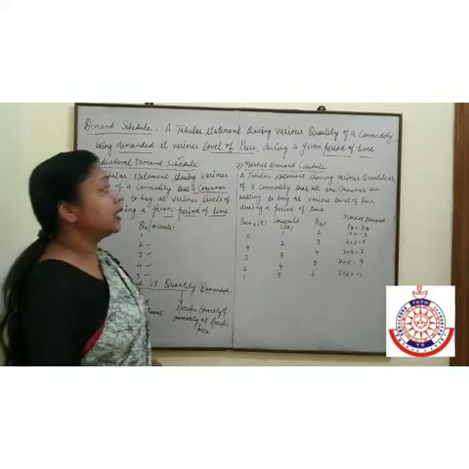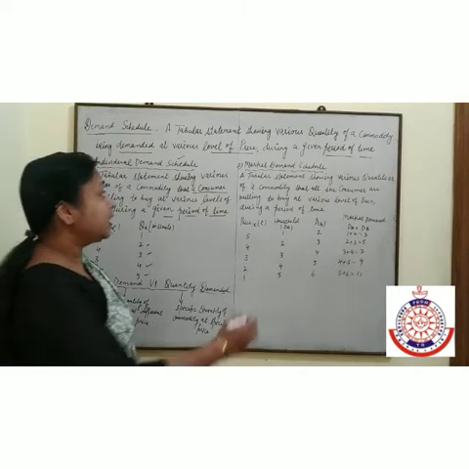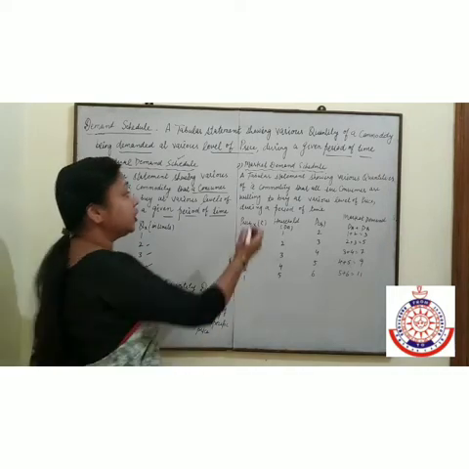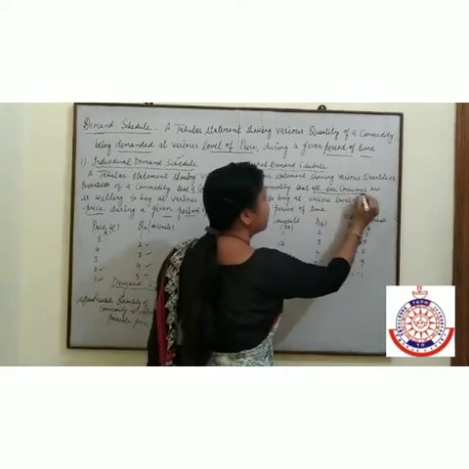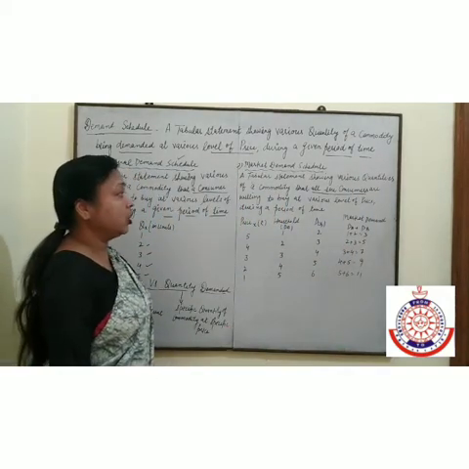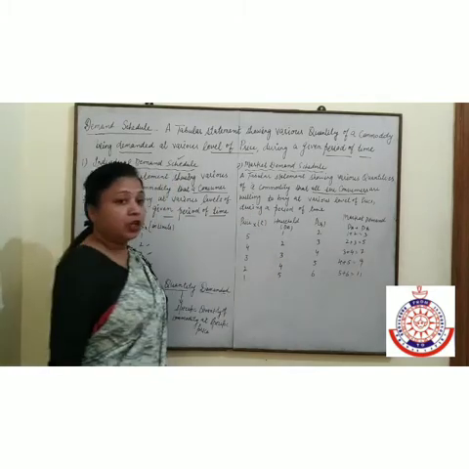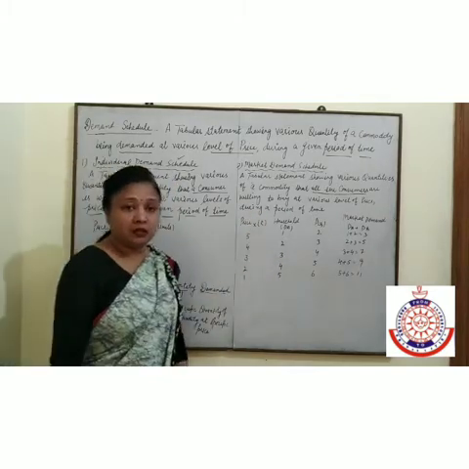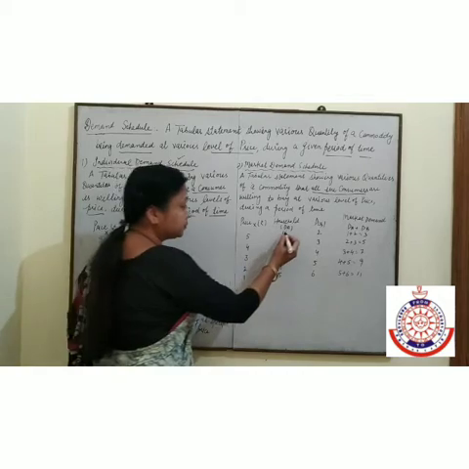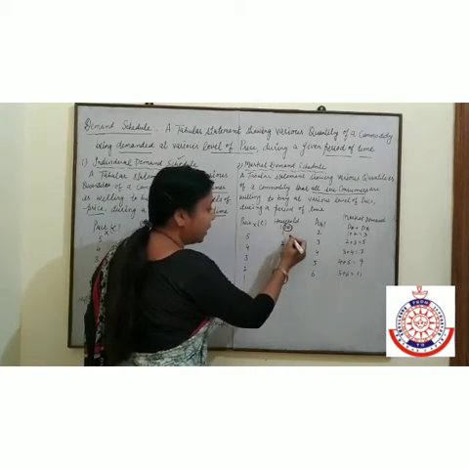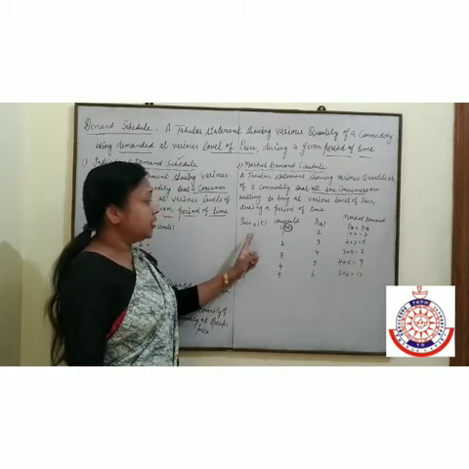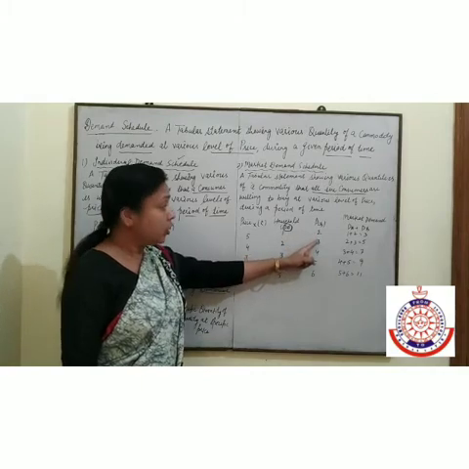The second is market demand schedule. Market demand schedule is also a tabular statement showing various quantity of a commodity that all the consumers are willing to buy at various level of price during a period of time. Here also we are taking one example. Suppose price of X commodity is given. Demand by A person is given and demand by B person is given. At a given price, A demanded 1 unit and B demanded 2 units.